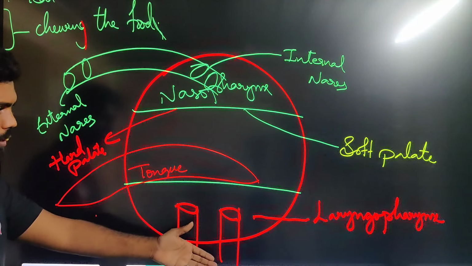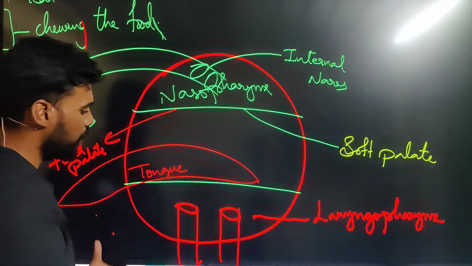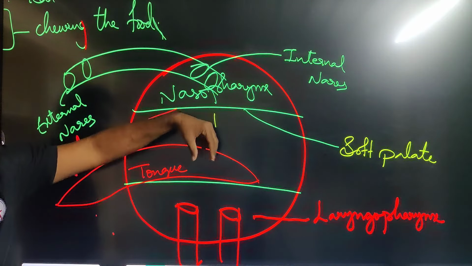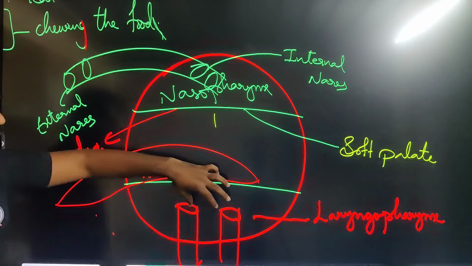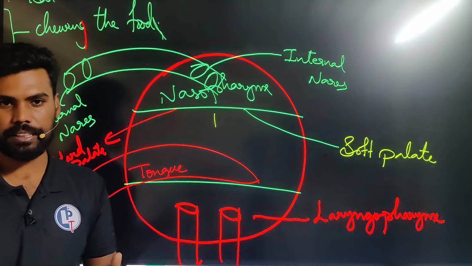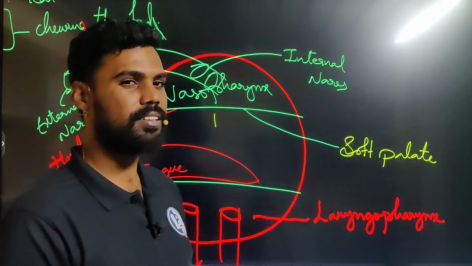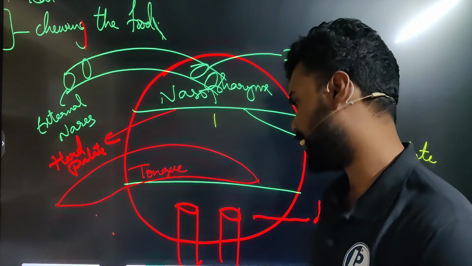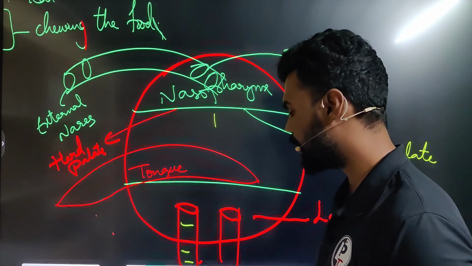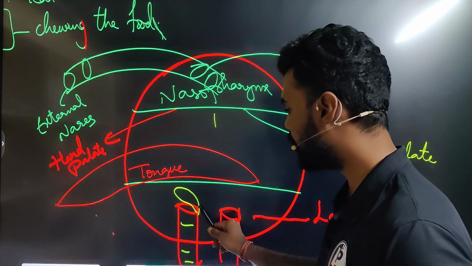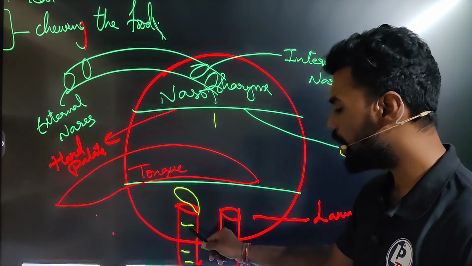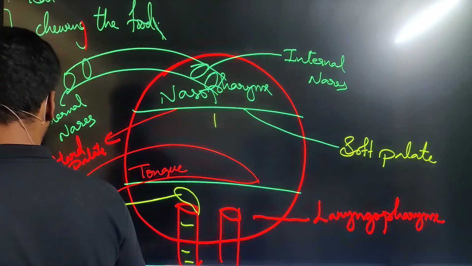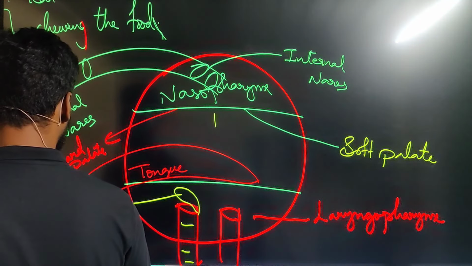Now when you talk about the laryngopharynx, here you can find that food and air both are opening into the same part. So here there is confusion because both the tubes are almost close to each other. Now the most important thing is that food should reach its own pathway and air should reach its own pathway. Firstly we have a trachea here. On the trachea we have a valve. So this is the glottis, and here you can find a flap-like structure. Now this one we call as what? Epiglottis.